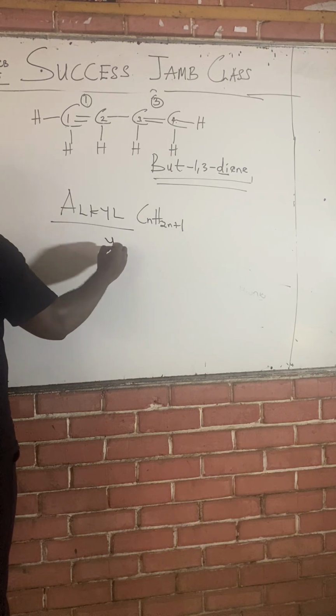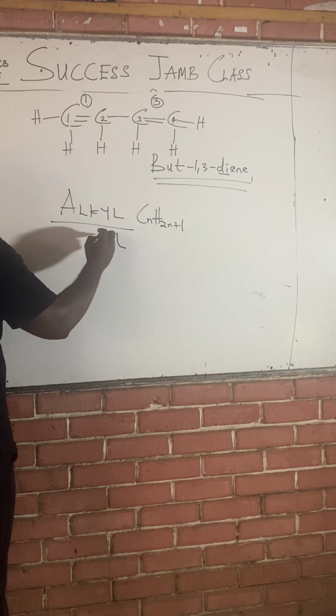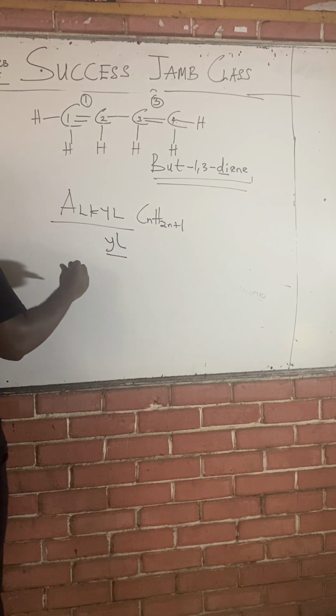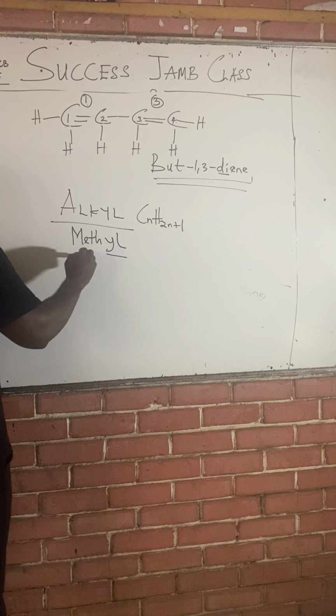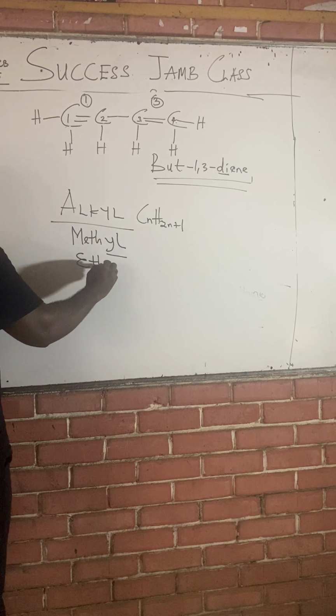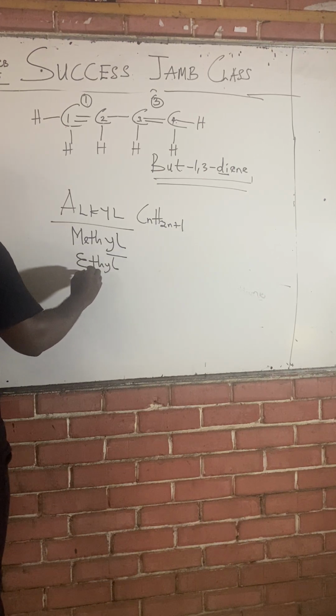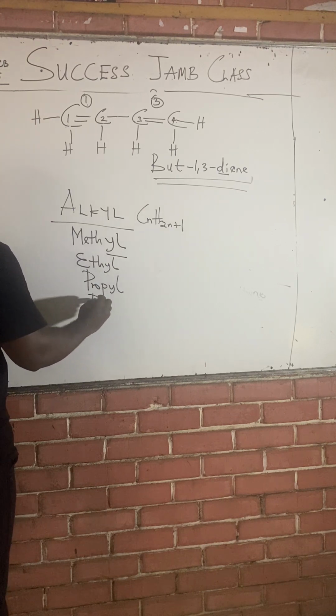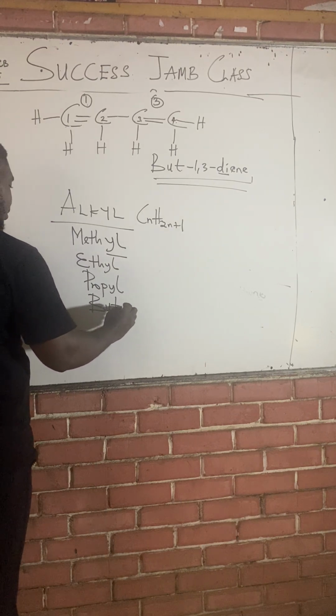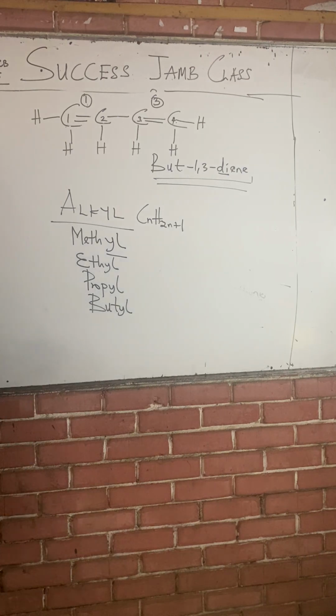Their naming ends with yl. So if you have 1 carbon, you are methyl. If you have 2 carbons, you are ethyl. 3 carbons, you are propyl. 4 carbons, you are butyl. And you can keep going on and on, pentyl.